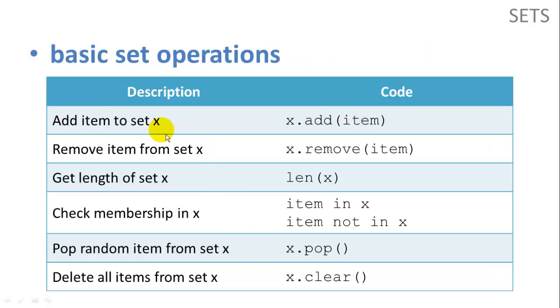And sets are unordered, so as we populate the set, the items are going to be in random order. So some basic set operations. We can add an item to set x by using x.add(item), remove an item from set x using x.remove(item), and get the length of set x using the len function. We can check membership in x by simply saying item in x or item not in x. That's going to return a Boolean true or false. We can pop a random item from set x using the pop function. We don't know which item is going to be popped. It's arbitrarily selected. And we can delete items from set x by saying x.clear. We'll completely empty our set.